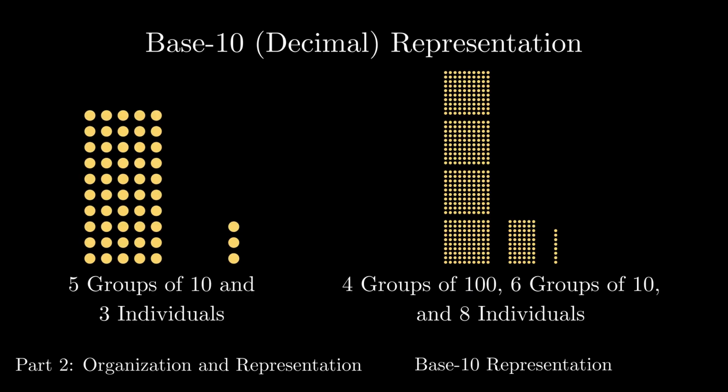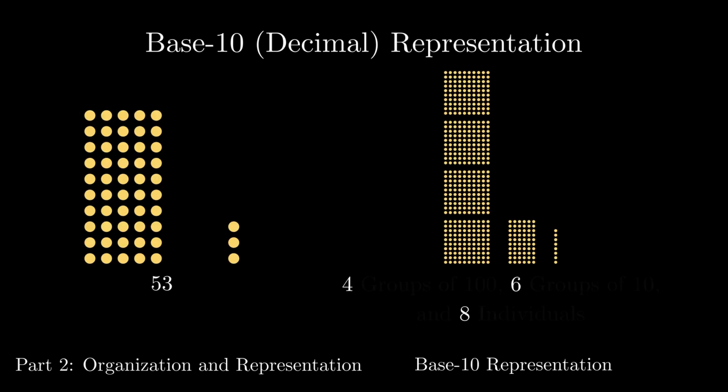Let's look at 5 groups of 10 and 3 individuals. Let's get rid of the words and just focus on the digits. If we slide them next to each other, we get a place value system because the location of the digit, or its place in the number, gives us information about the value it's conveying. The 5 represents the number of groups of 10, and the 3 represents the number of individuals. We can do the same thing with 4 groups of 100, 6 groups of 10, and 8 individuals. We drop all the words and then slide the digits next to each other.